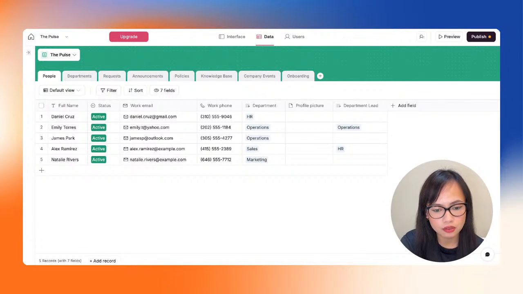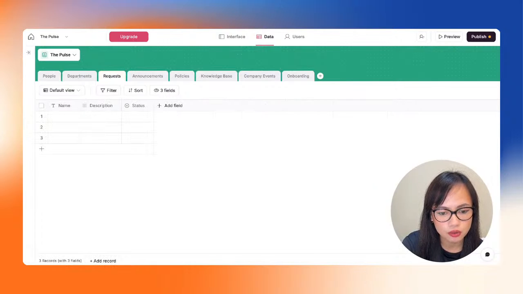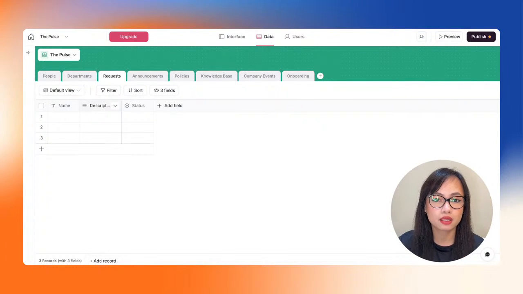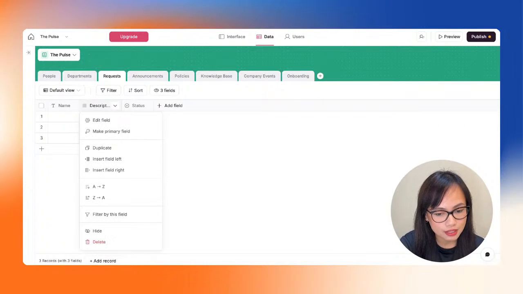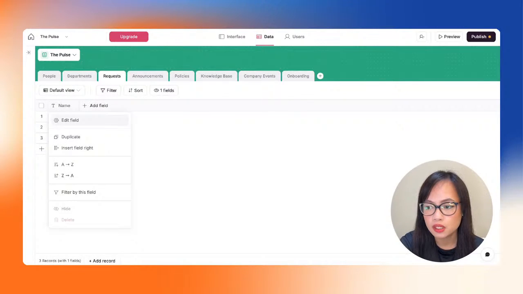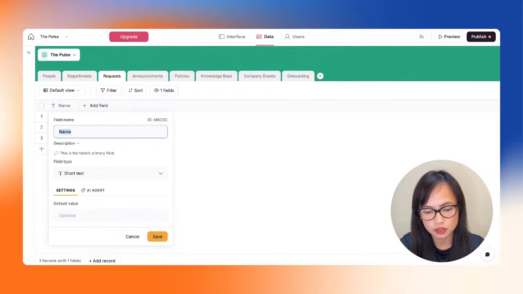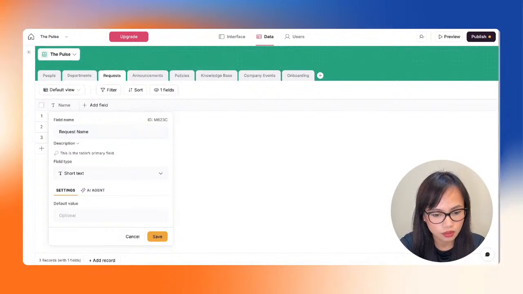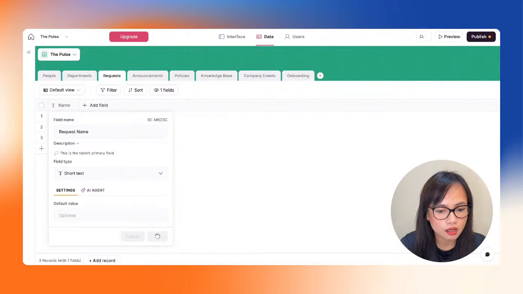All right, so I think that looks good. We're good to go. We have the foundation. Next, we're going to go to the requests table. So the requests table is basically going to be a list of requests sent by the employees to the admin team or to the company. So as I said, I want to start from scratch all the time. And I want to rename the first column. So the first column is going to be the request name. All right. So basically just the name of the request.